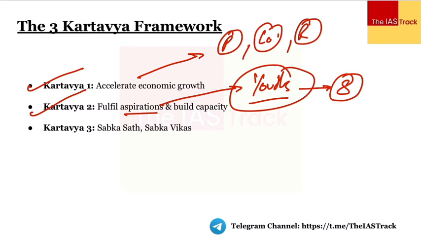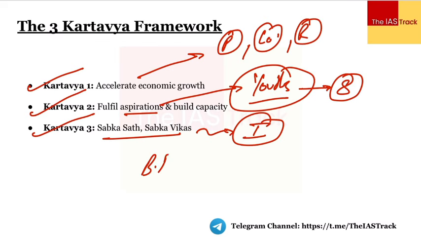Next thing is the Kartavya 3, which is Sabka Saath, Sabka Vikas, primarily in terms of the inclusion, to make sure that we make an inclusive society. तो focus कहाँ रहेगा? We'll focus upon the farmers, we'll focus upon the Divyangjans, we'll focus upon the other vulnerable sections including women, we'll focus upon different sectors in the form of the mental health, and we'll also make sure that we focus upon the balanced regional development.